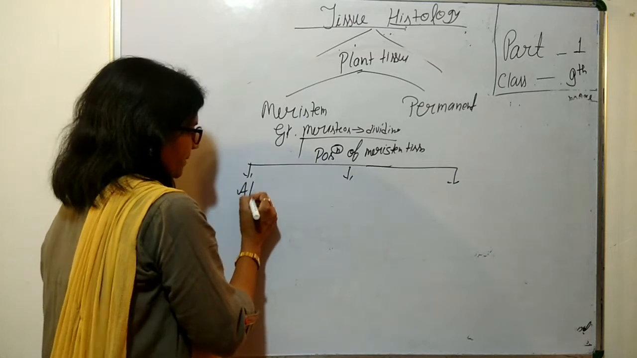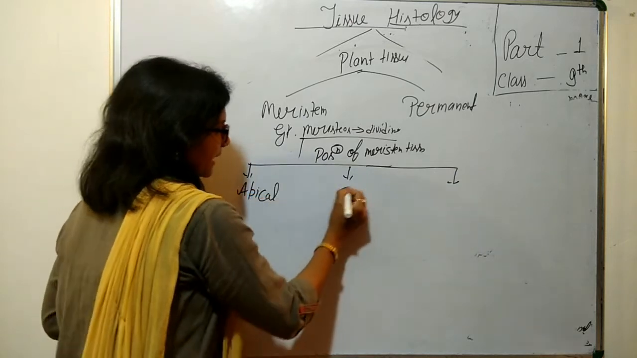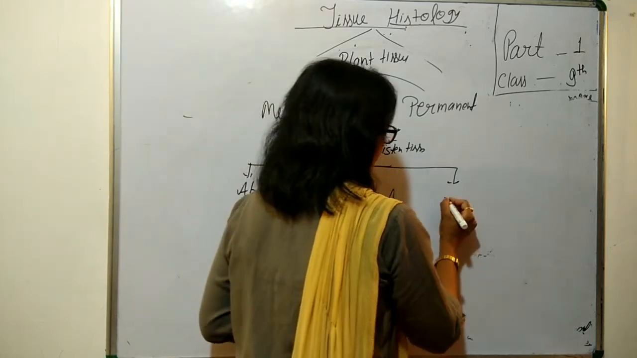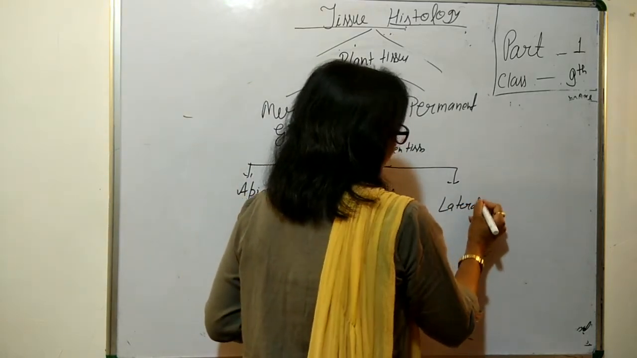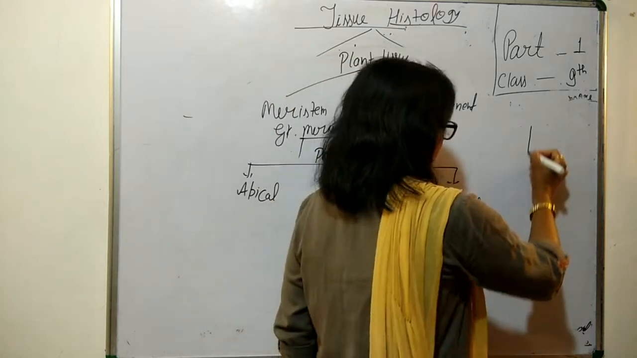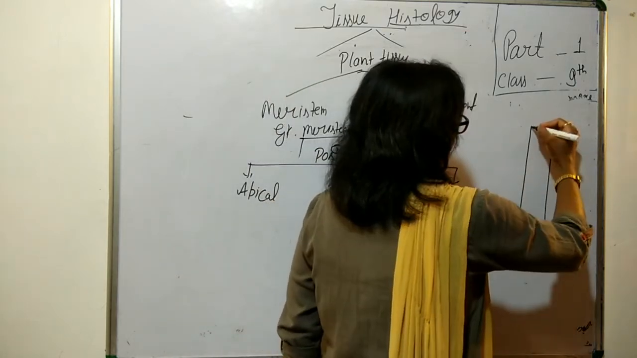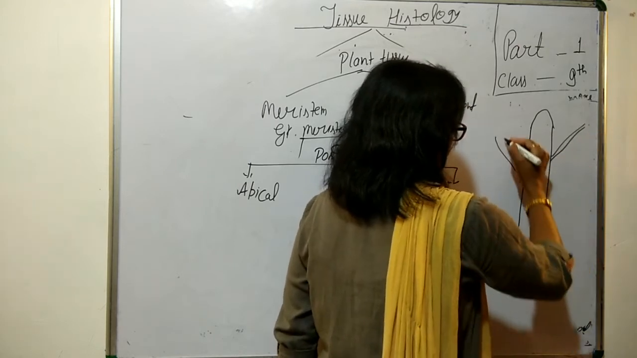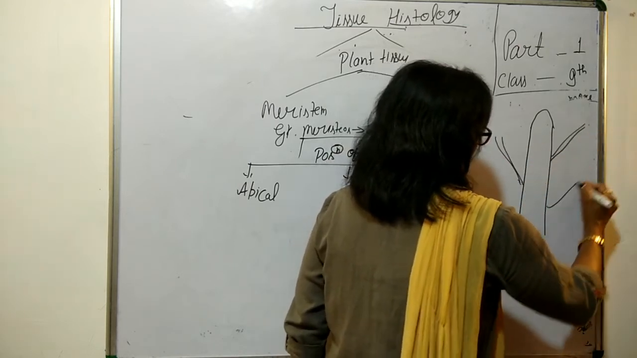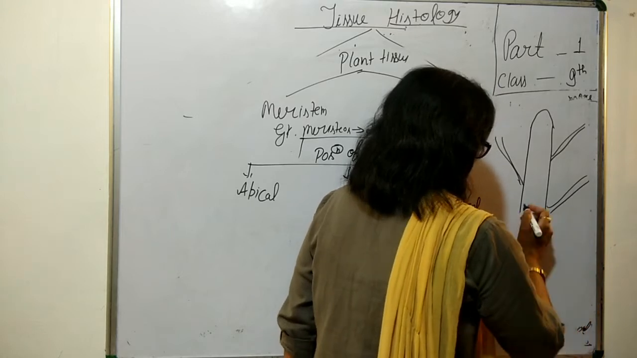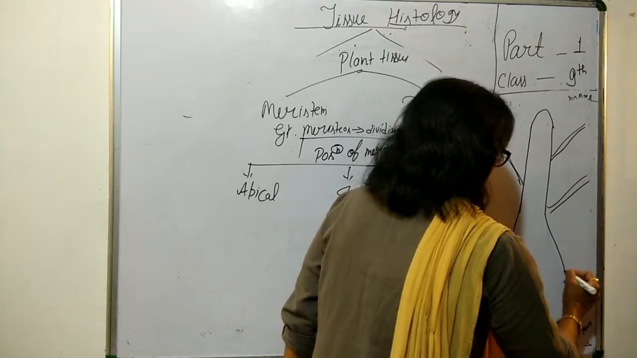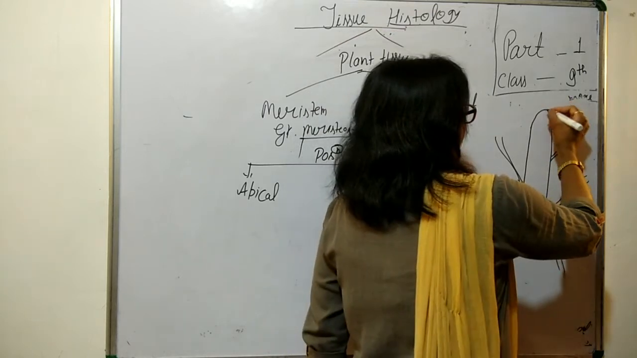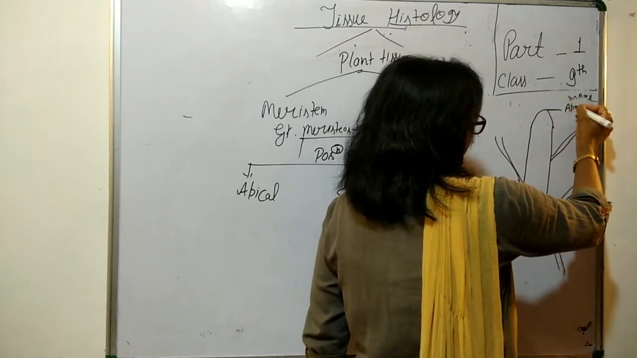First, it is apical. Second, intercalary. And third, it is lateral. Let's see it on a diagram. Suppose it is a plant. It is its apex, and these are the branches coming from here. At the lower side, it is going to be wider. So at the apex, we get the apical meristem.